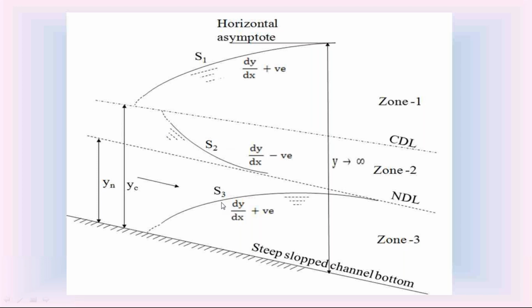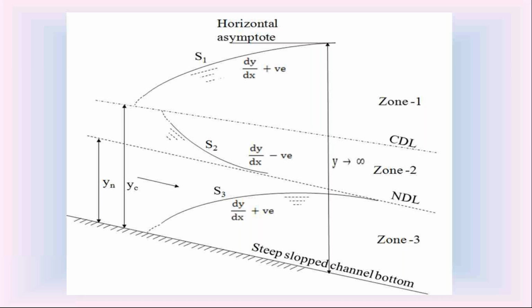And if the water surface in steep slope channel is in zone 3, it is called S3 water surface. So like that, in the steep slope channel, we have S1, S2 and S3 water surfaces. Now we are going to discuss the characteristics of S1, S2, S3 water surfaces in steep slope channel.